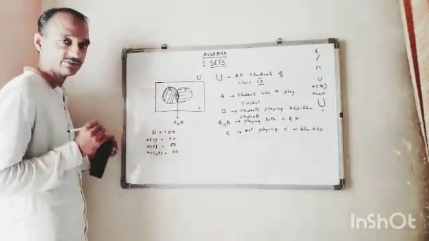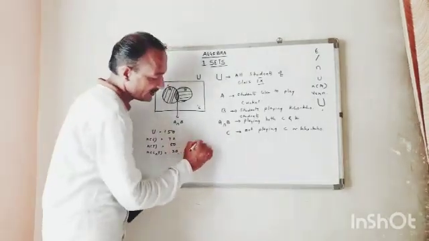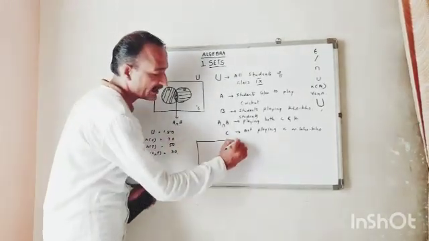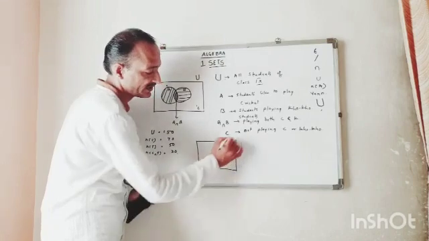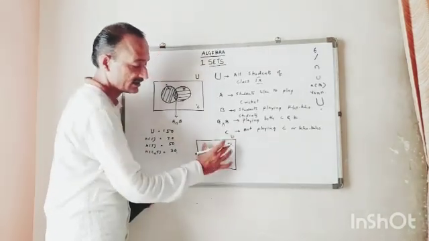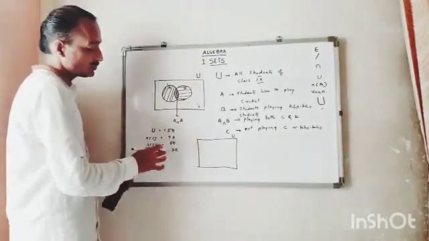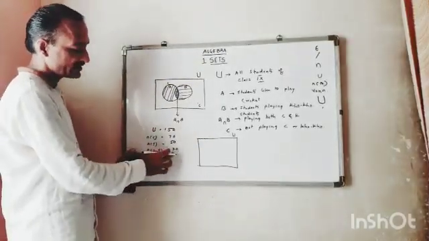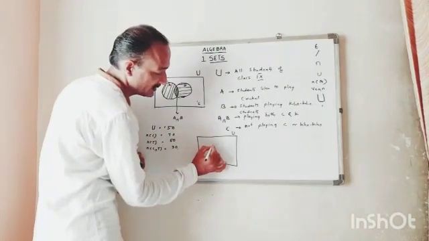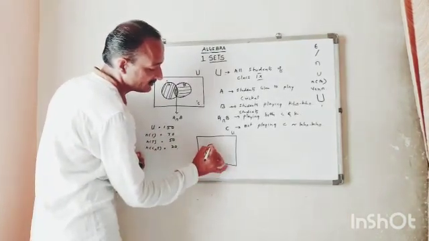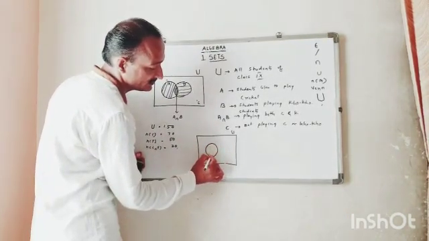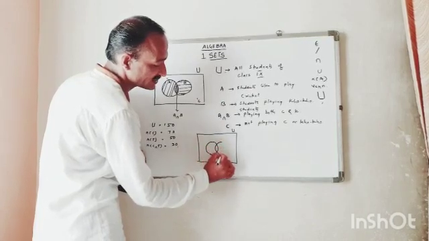How will you solve this? See, it's very easy. Draw a diagram, you will come to know very perfectly. This is the universal set. These are the 150 students.